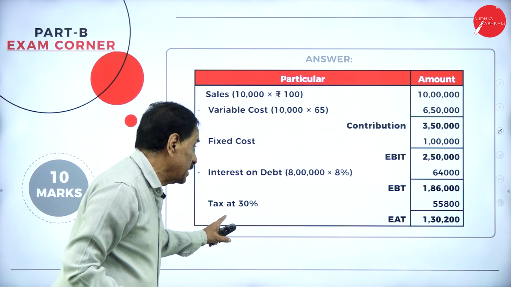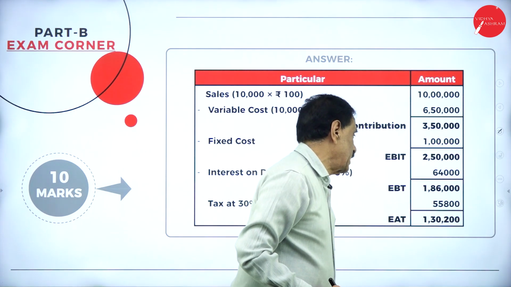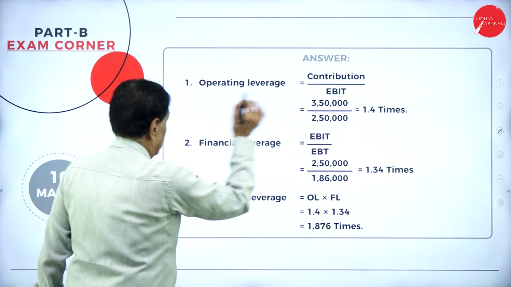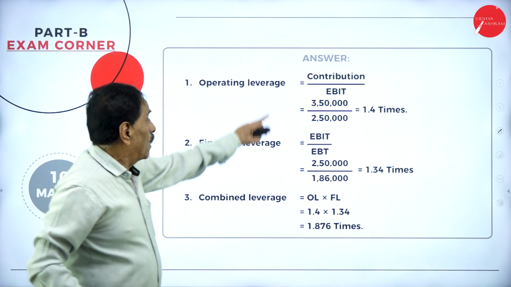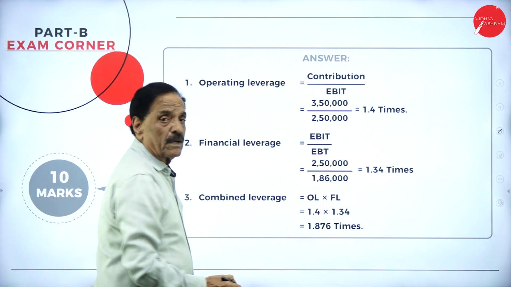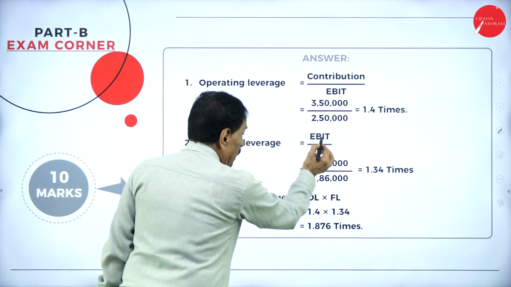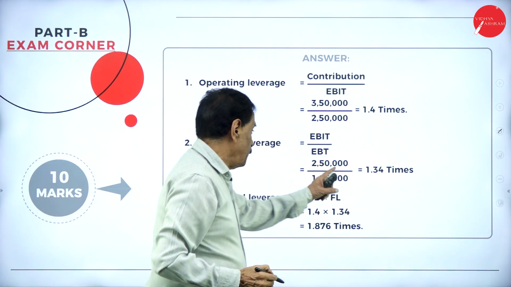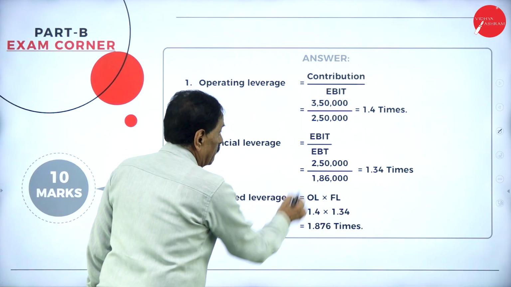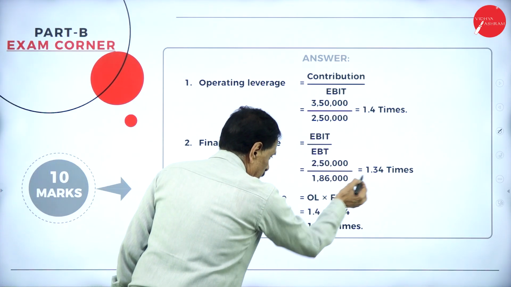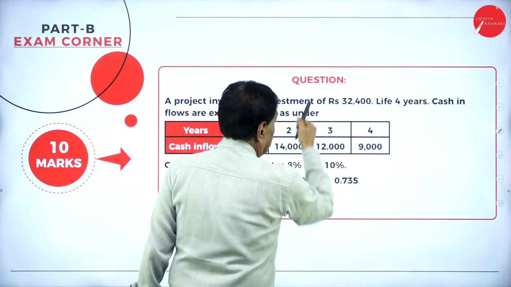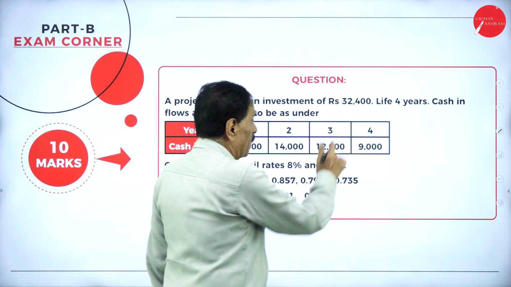Tax on that at 30% works out to 55,800. Your earning after taxation is 1,30,200. If you answer this, operating leverage is contribution divided by EBIT, 3,50,000 divided by 2,50,000, which is 1.4 times. Financial leverage is EBIT divided by EBT, 2,50,000 divided by 1,86,000, which is 1.34 times. Your combined leverage is 1.4 into 1.34, which is 1.876.